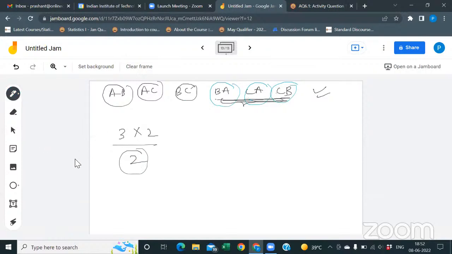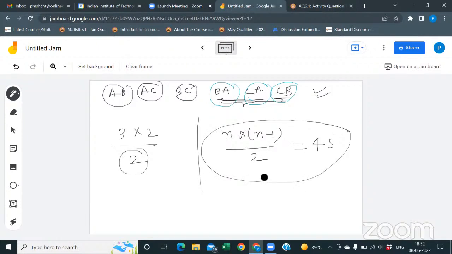So this formula is for only 3 teams. For n teams, how many things will be there? n into n minus 1 divided by 2, which is equal to 45. After solving, you will get the value of n. It will be 10.